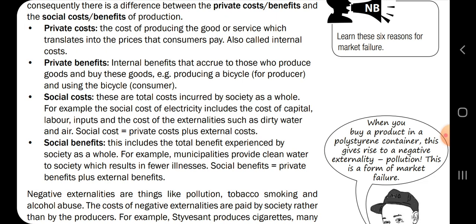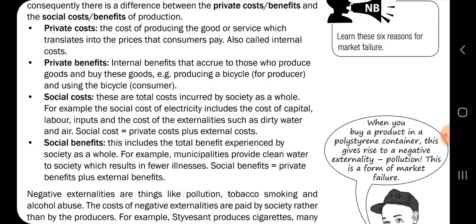Pricing of a bicycle, so who produce these goods is you as the business, so you have a private benefit in that you will get your profit, and then the person who's also buying these goods have a private benefit that they will be able to enjoy exclusively this product that has been manufactured by you to quench their thirst when they are sweating during a good summer day.